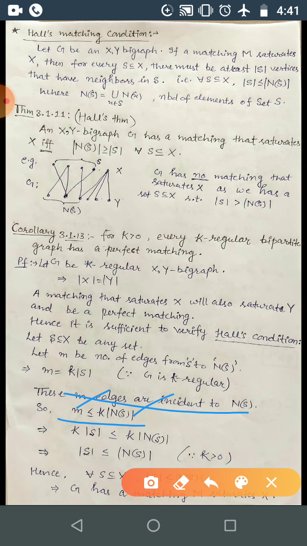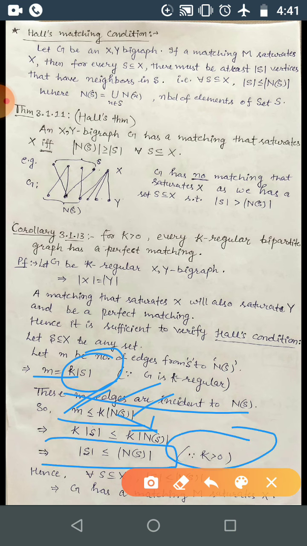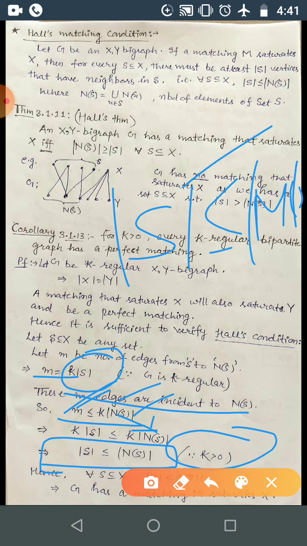So if you multiply k with N(S), only then will you get less than or equal to this. Then m equals k into the cardinality of S, the right hand side is as it is, and since k is greater than 0, we get that the cardinality of S is at most the cardinality of N(S). That is Hall's condition.